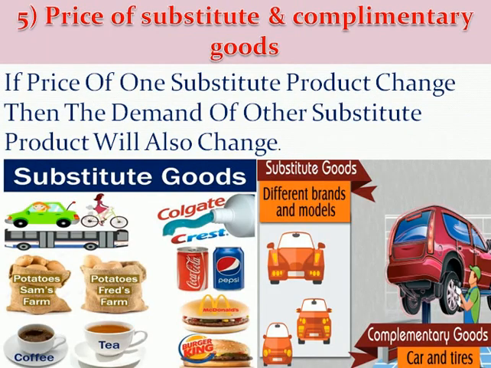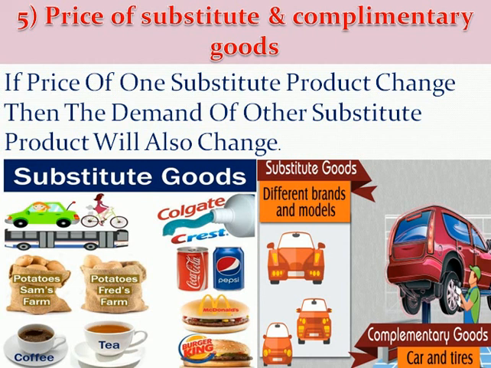Next, price of substitute and complementary goods. If the price of one substitute product changes, then the demand for the other substitute product will also change. For example, if the price of tea changes, the demand for coffee will also be affected, because tea and coffee are substitute products for each other. If the price of any one substitute product changes, this will affect the demand for the other substitute product.